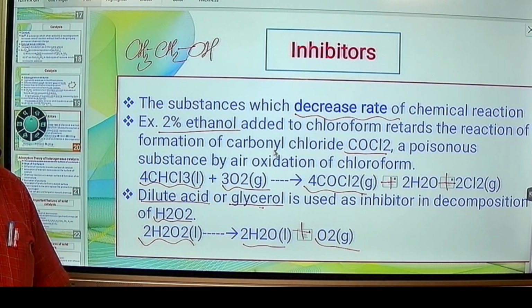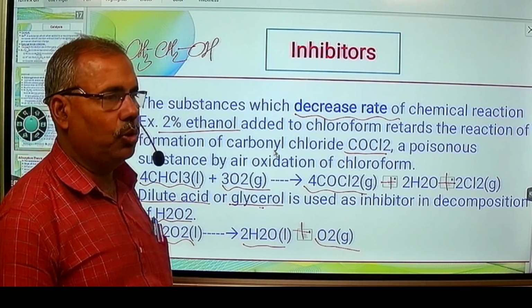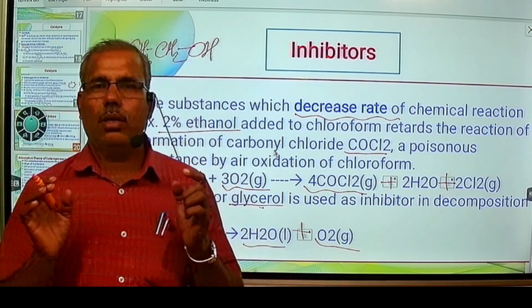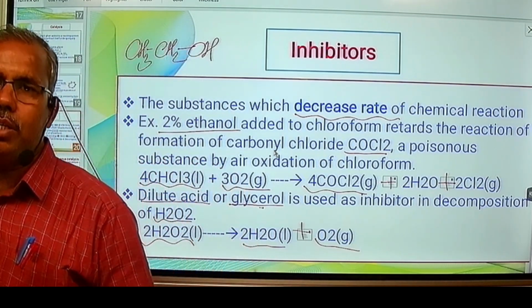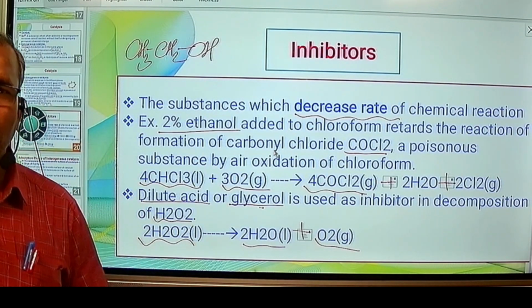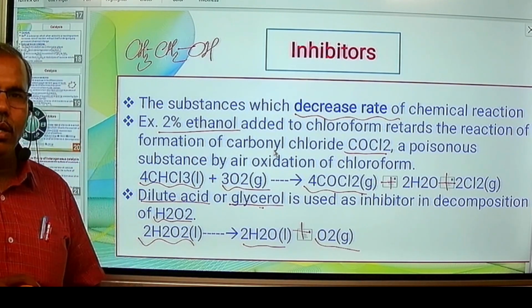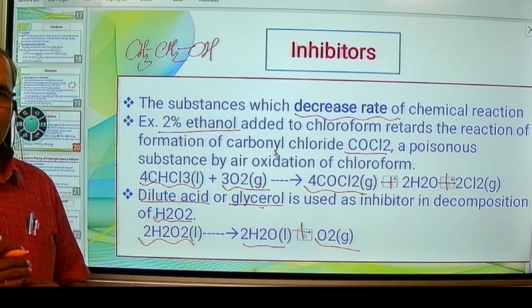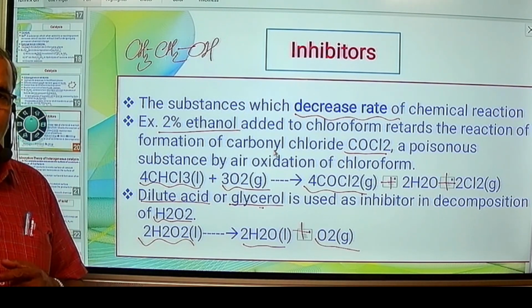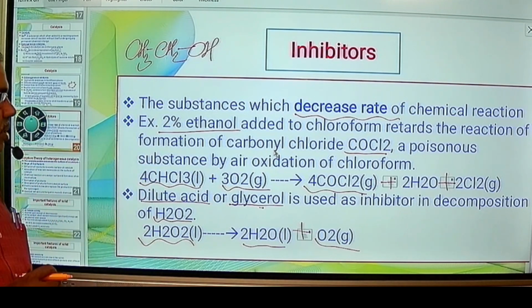These inhibitors are used for retarding reactions which are not desired. To decrease the rate of such conversions, inhibitors are used in the industry or in the laboratory.